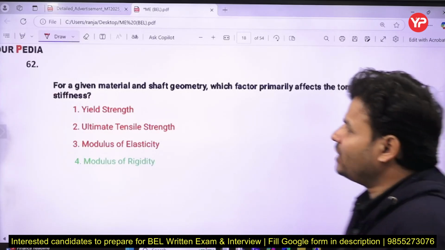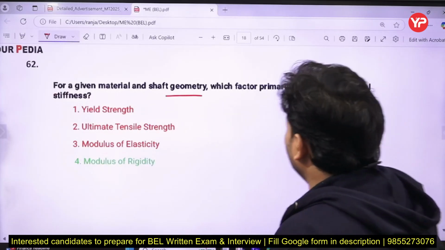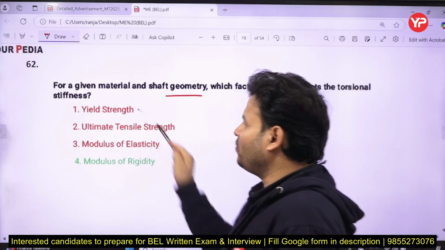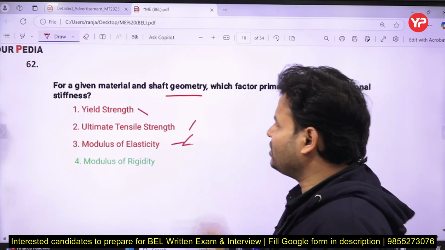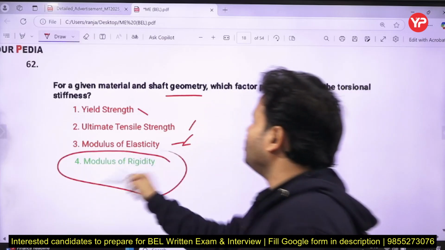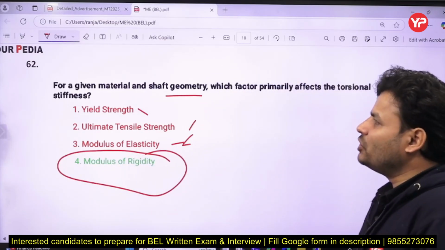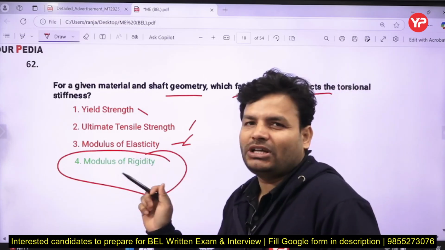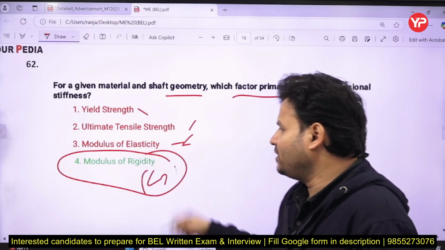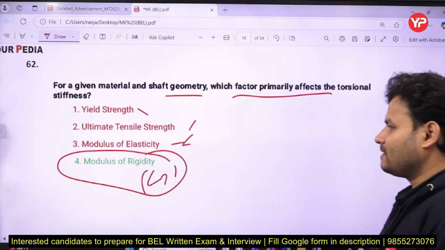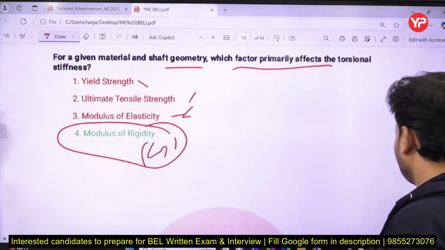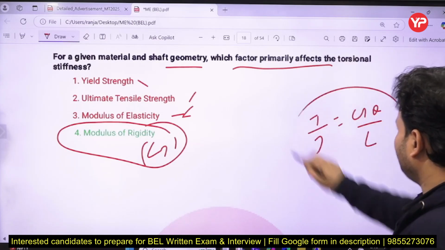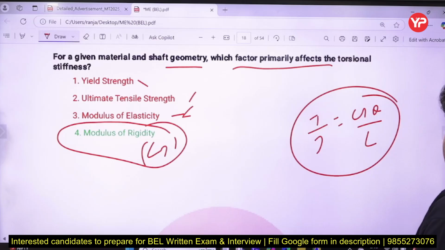Next question: for a given material and shaft geometry, which factor primarily affects the torsional stiffness? Yield strength? No. Ultimate tensile strength? No. Modulus of elasticity? The correct answer is modulus of rigidity. The modulus of rigidity is the primary factor which affects the torsional stiffness. That means you are talking about G. T by J equals G theta by L, do you remember? From that you will get it.